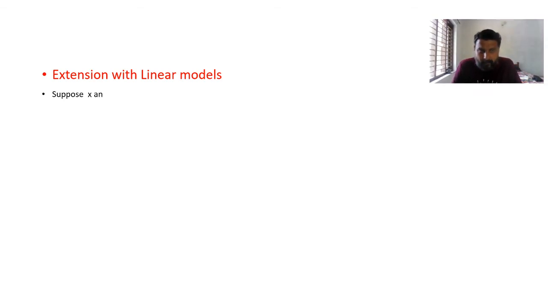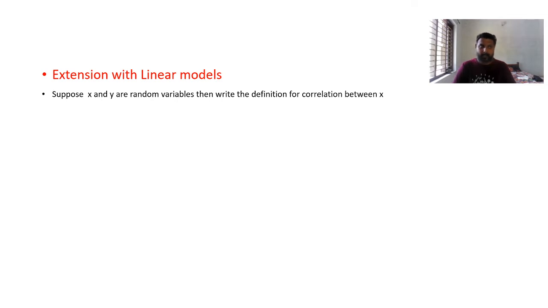So the correlation between x and y is ρ_xy, which I can write as the expectation of x, y, and σ_xy, the covariance, is the expectation of (x − μx)(y − μy).